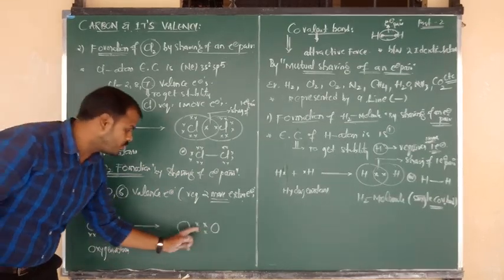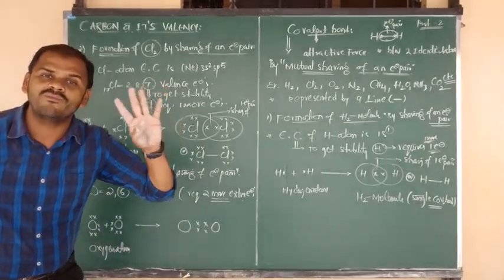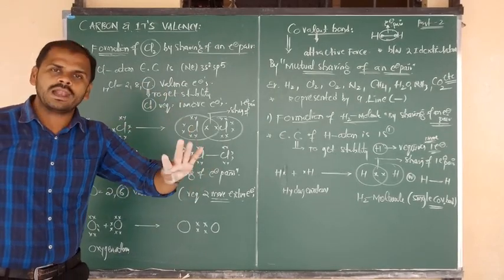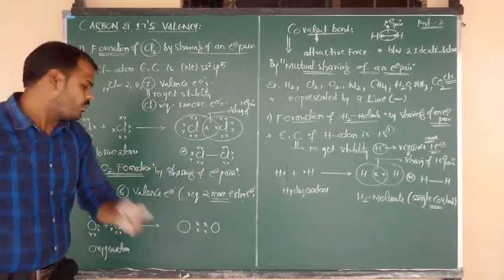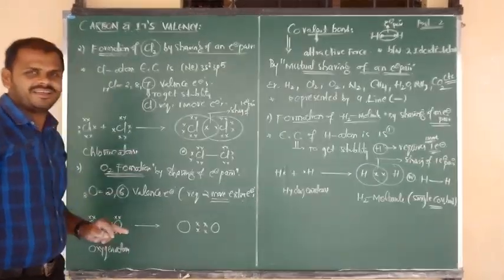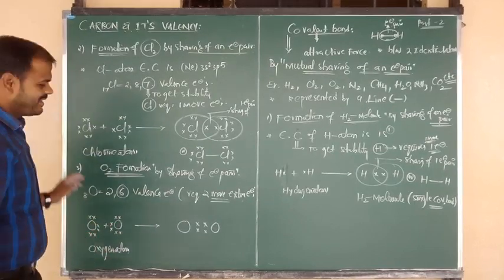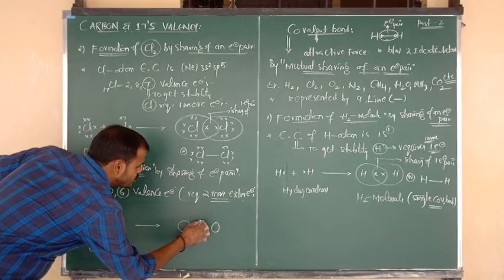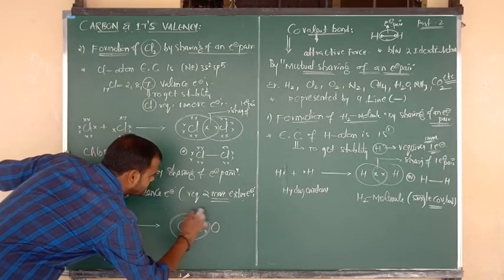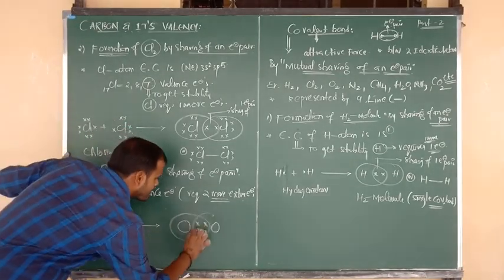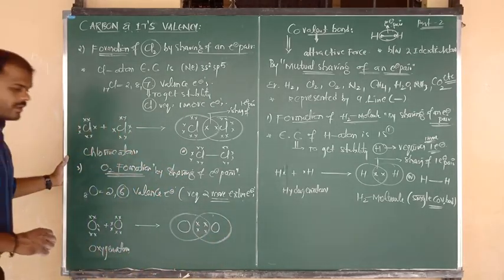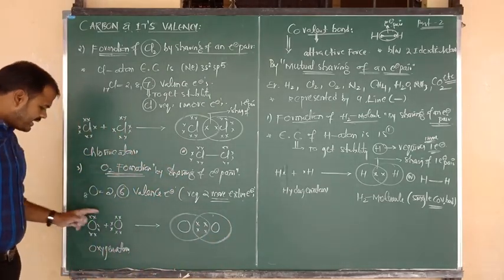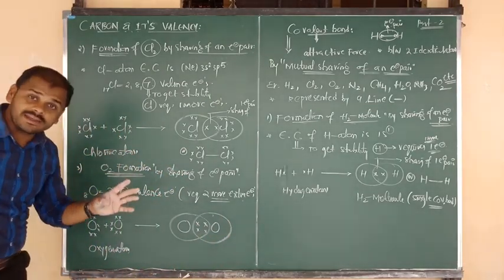By the donation of 2 electrons each, in total you get 4 electrons. 4 electrons means 2 pairs. Now I am going to write the sharing concept like this. Oxygen contains 6 valence electrons.